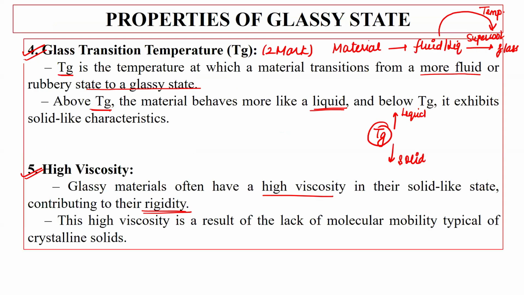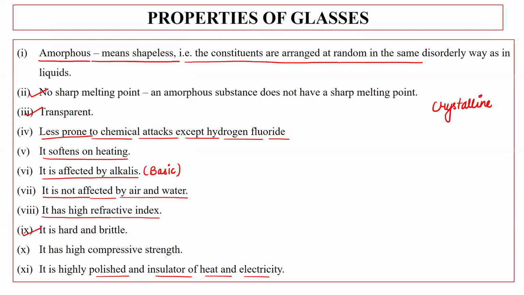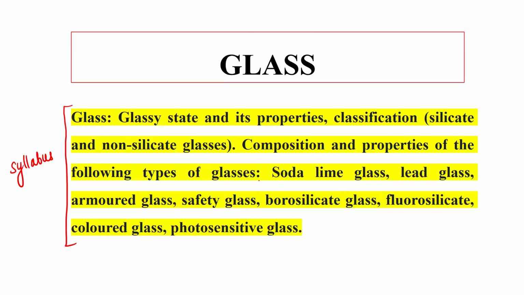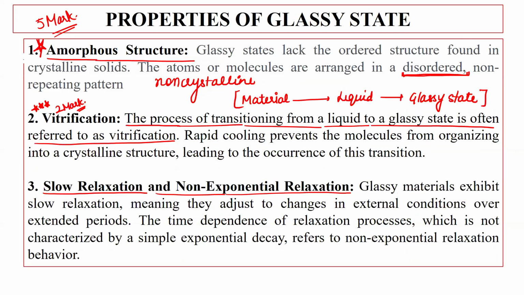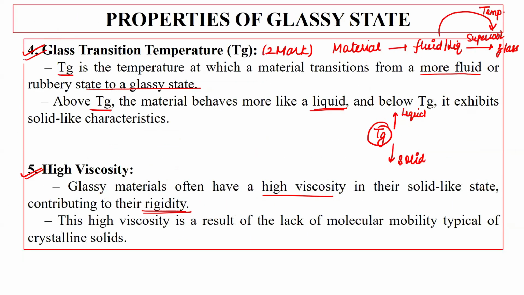But in our university, what is the syllabus we are going to take? The types of glass mentioned in our syllabus is soda lime glass, lead glass, armored glass, safety glass, borosilicate, fluorosilicate, colored glass, and photosensitive glass. So in the upcoming videos, we will start with the soda lime glass.